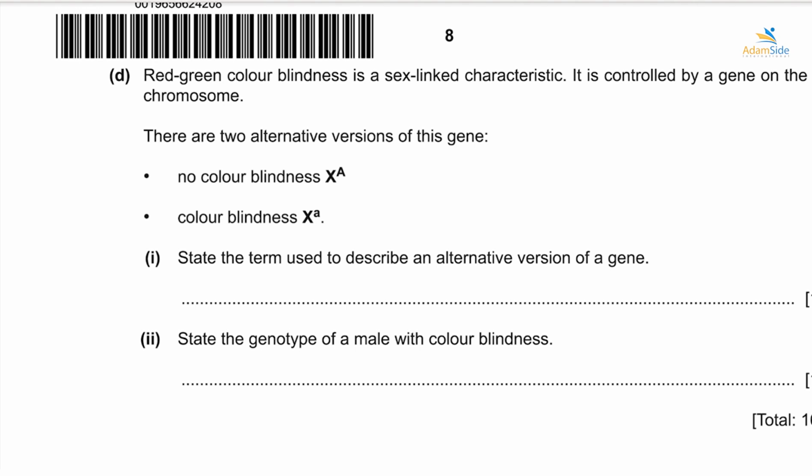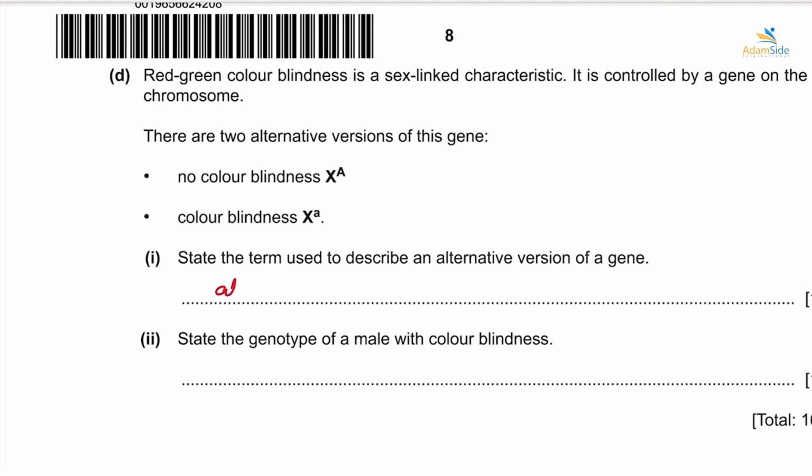Now the first question says, state the term used to describe an alternative version of a gene. Okay, so this term is usually known as allele. The allele of a gene is what is termed as the alternative form of a gene.